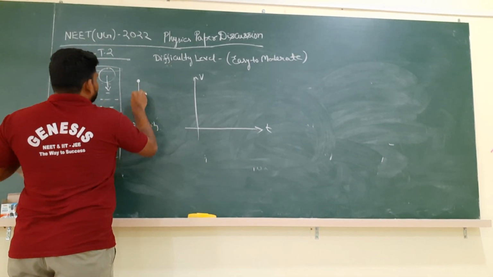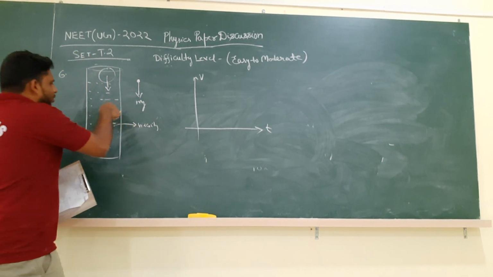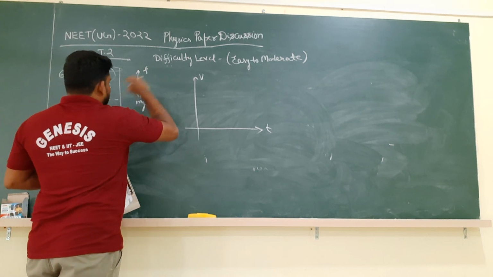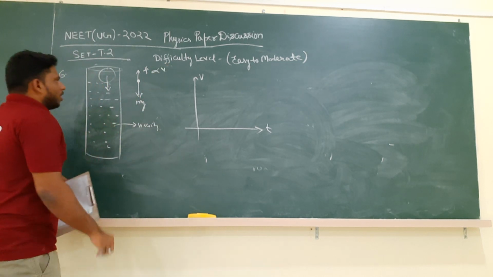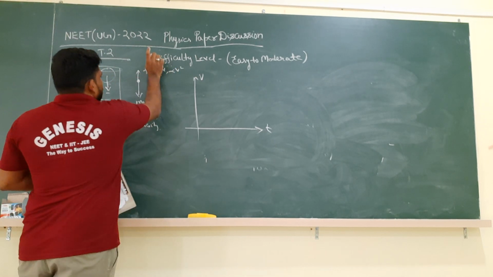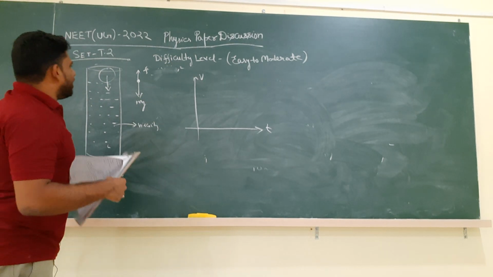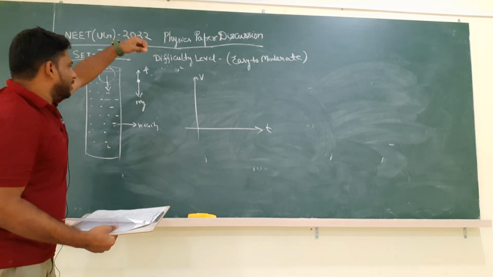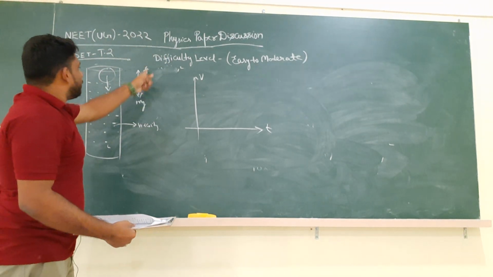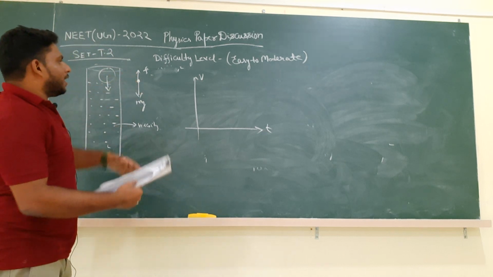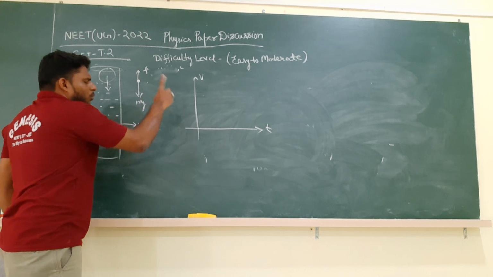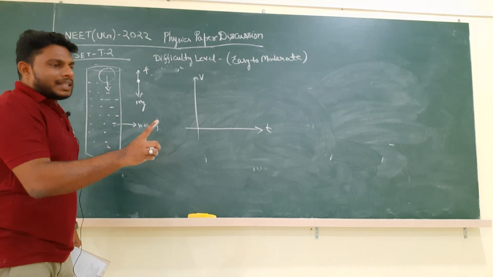This is the spherical body, mg will act downwards, and as viscosity is there, some viscous force will act upwards. Generally it is proportional to velocity of the body, or proportional to square of the velocity. So initially the body will experience acceleration, but as the velocity increases, this force will increase and oppose mg. At one point this force will be almost equal to mg and net force is 0. So the body will move with constant velocity rather than getting accelerated.